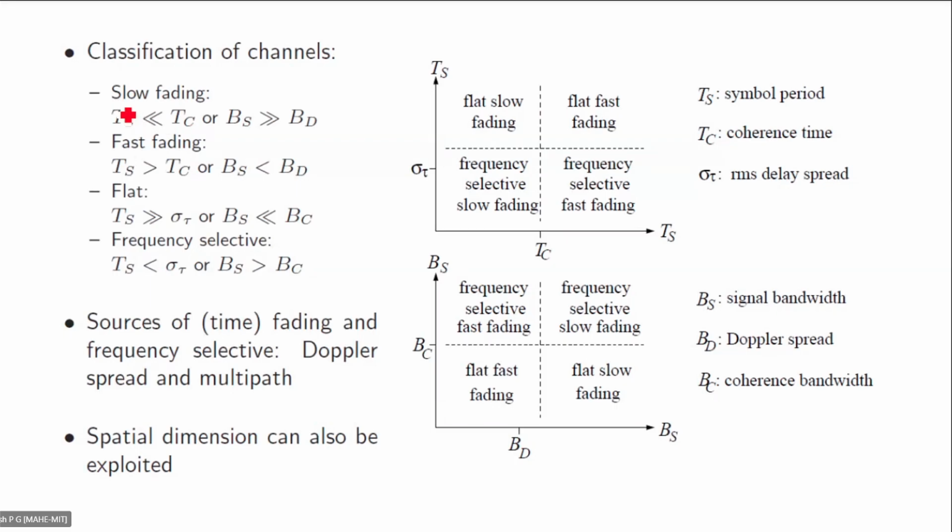If you look at the first two effects, slow fading and fast fading, what is the reason that caused these effects? We have considered two effects, right? One is multipath, and then Doppler is there.